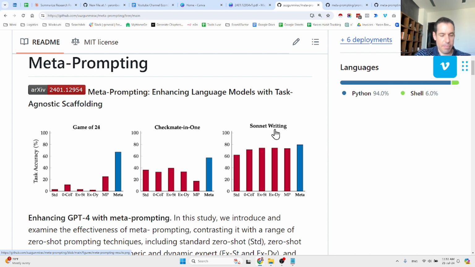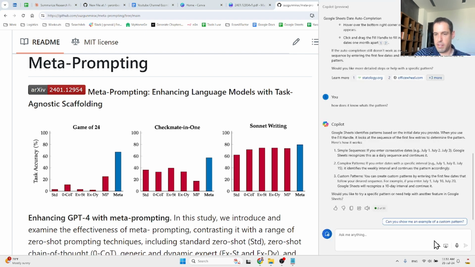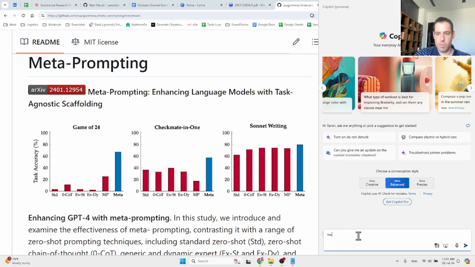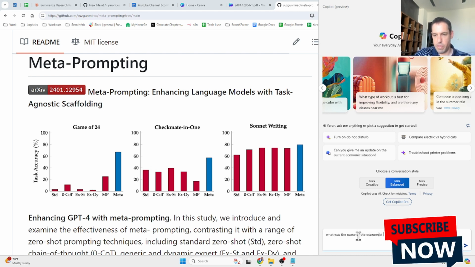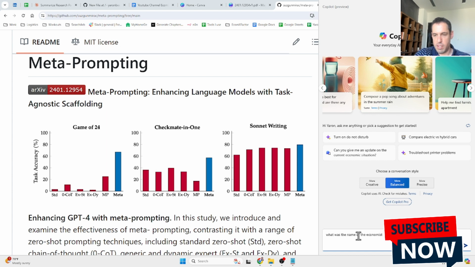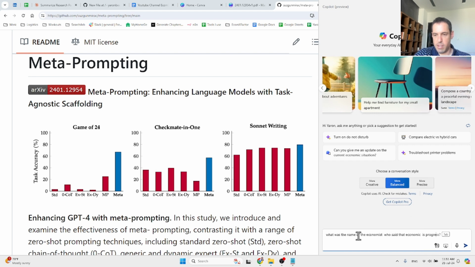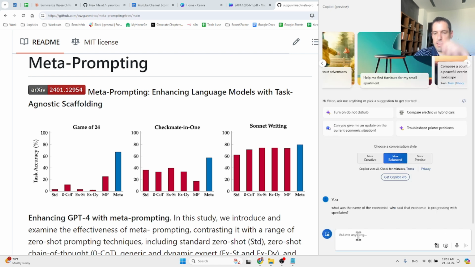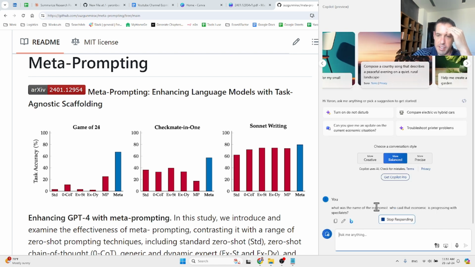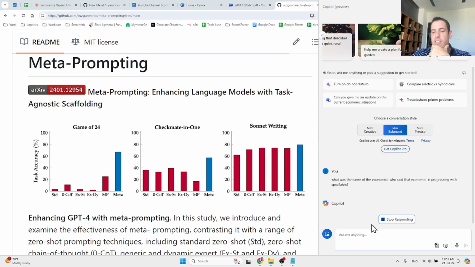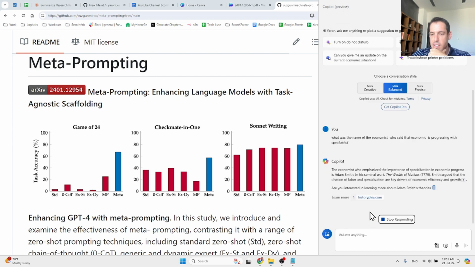economist. What was his name? The most famous economist, not Milton Friedman. What was the name of the economist who said that economy is progressing with specialists? Adam Smith, maybe. Let's see. Okay, yeah, Adam Smith.